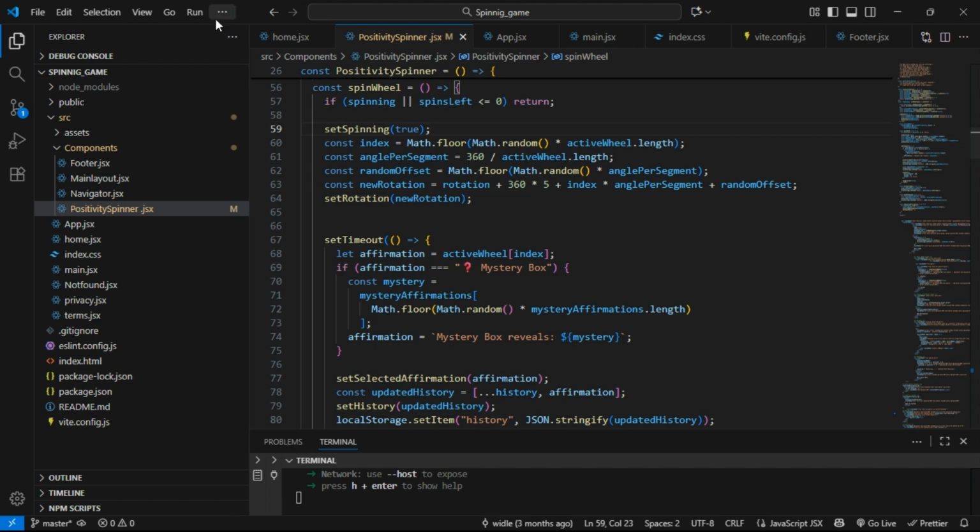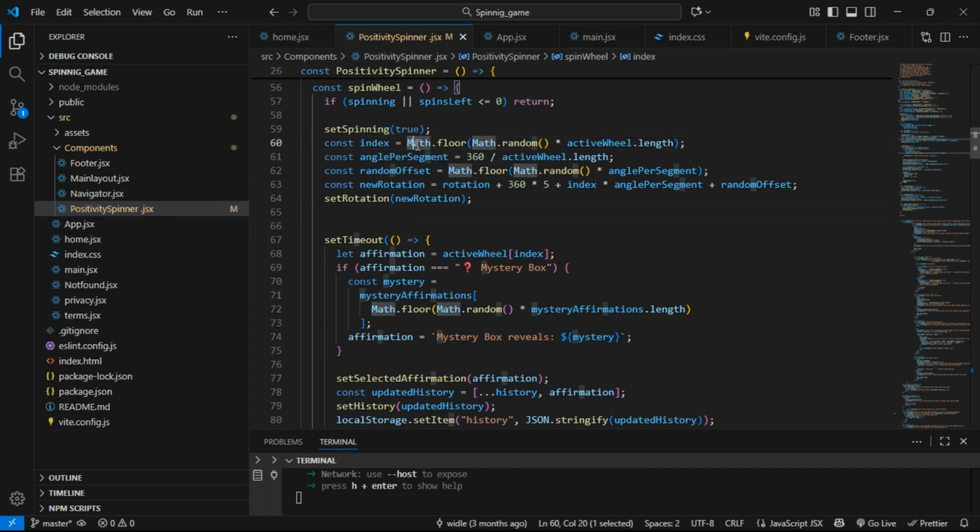I pause here because it's important. First thing, you create a random index, like you try to get a random number here. This is very important, guys, please pay attention.